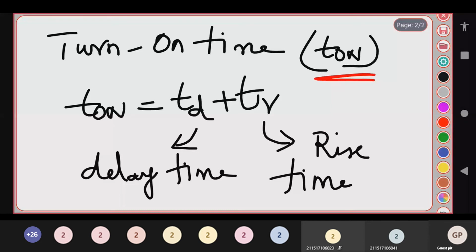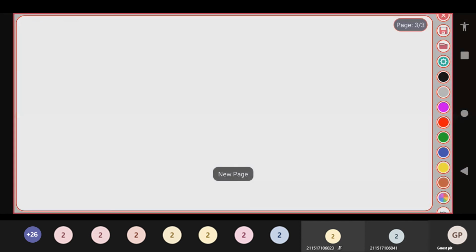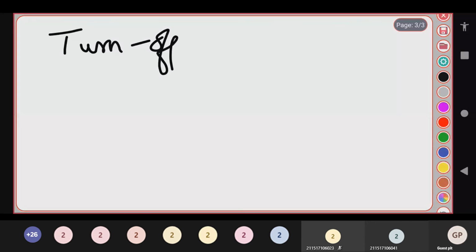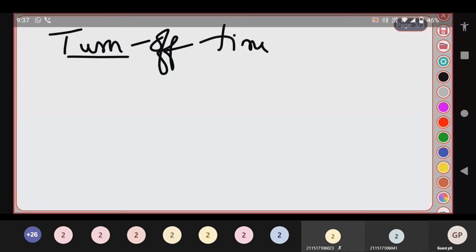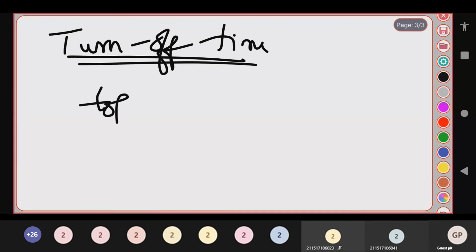You will most likely get 1 mark questions like problem solving questions in this. And the next is turn off time. Your turn off time is given by T off is equal to TS plus TF.